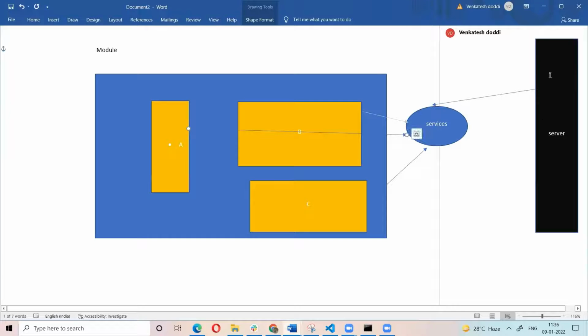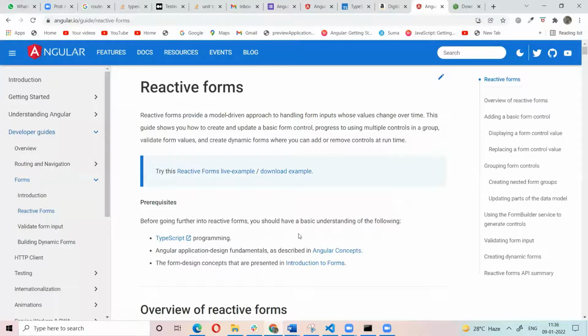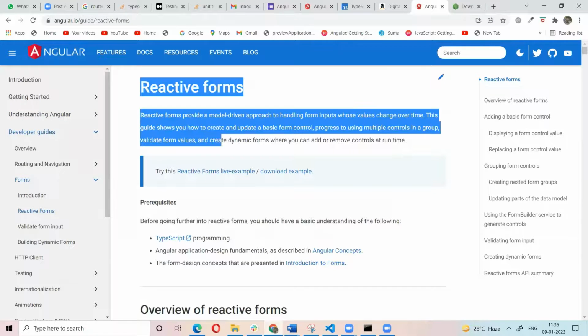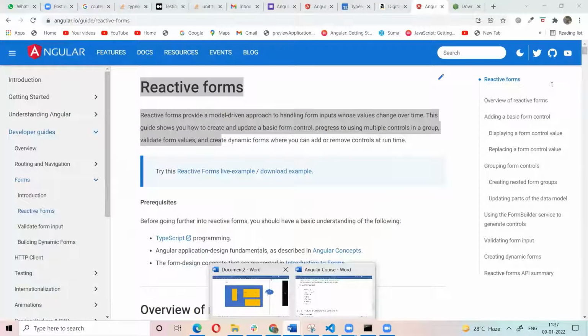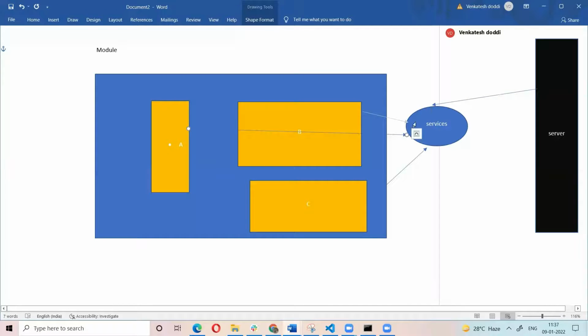This is the backend server, and this is our front end part, our single page. This single page is a module. We can divide the single page into separate components like header and sidebar. The data is coming from the server, so using the services, we are getting data from the server.